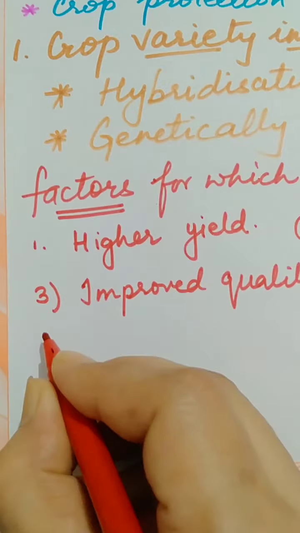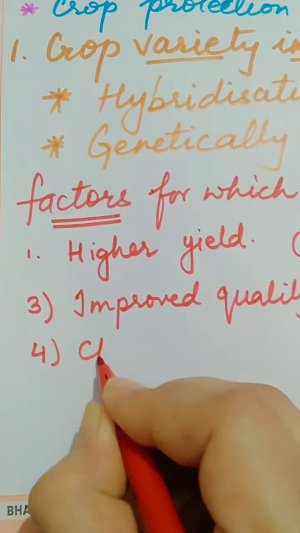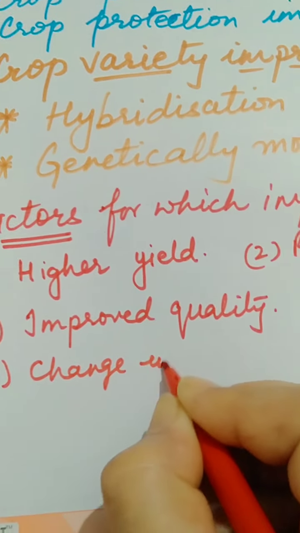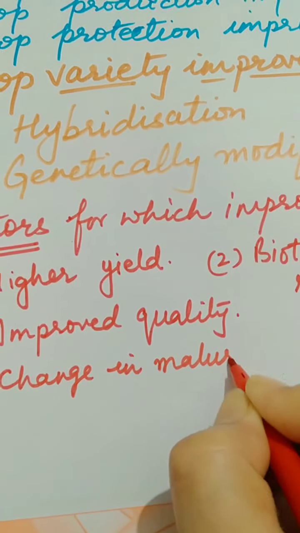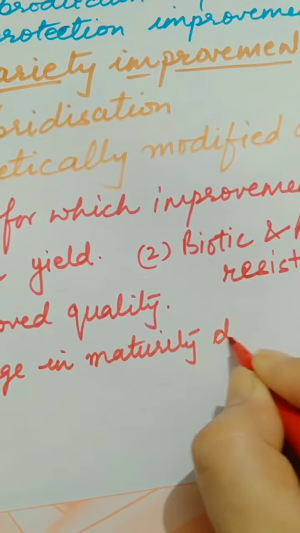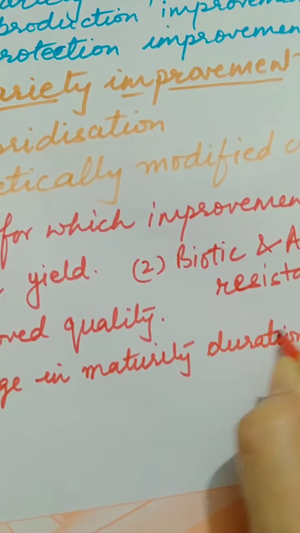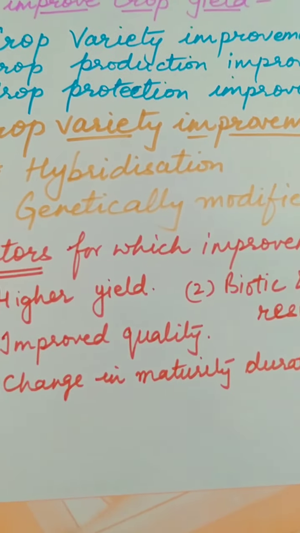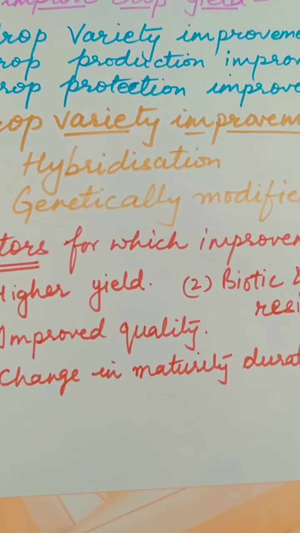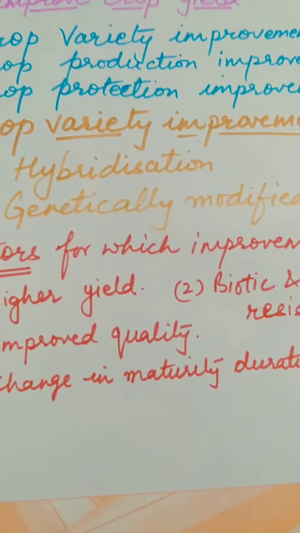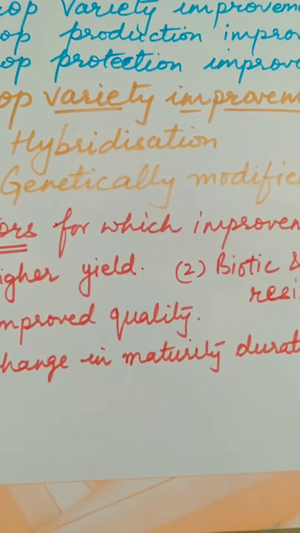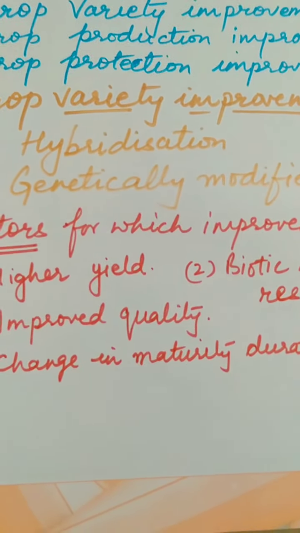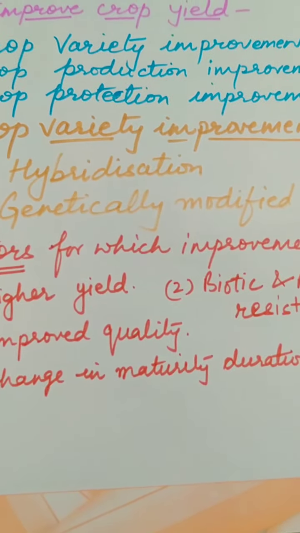Then fourth is change in maturity duration. It means they all mature near about the same time, so it is easy to harvest them at one time. And secondly, the shorter the duration of maturity, the more economic is the plant.